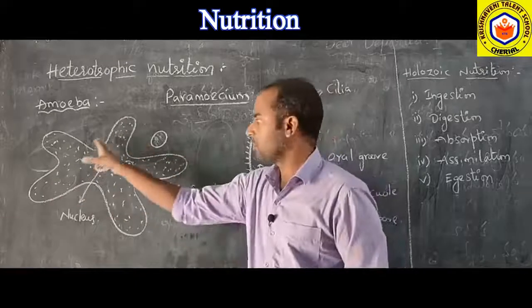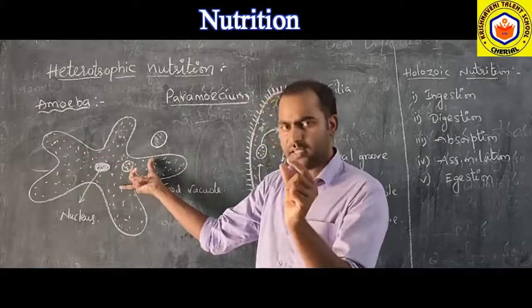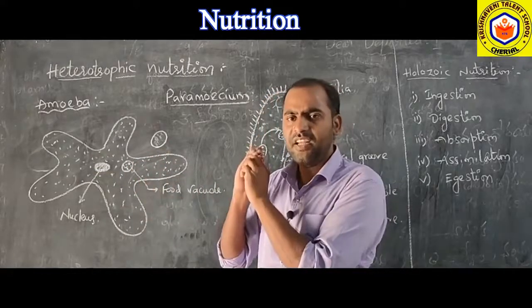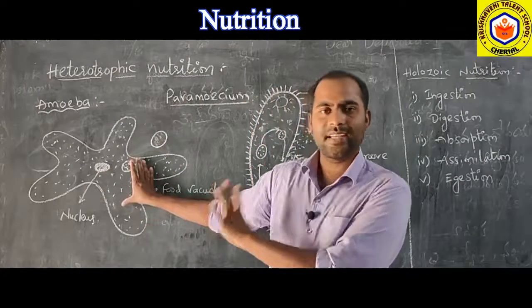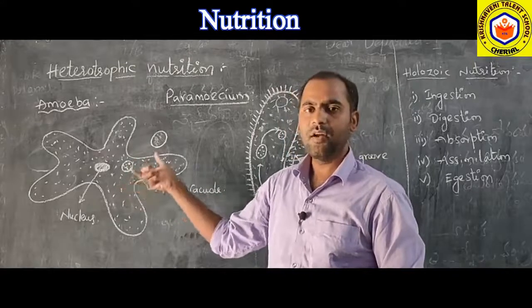So the total body of the organism is a single cell, it is only one cell. Inside the cell the total digestion will take place, and every life process will take place within the single cell. So that is why it is a simple organism, a simple unicellular organism.